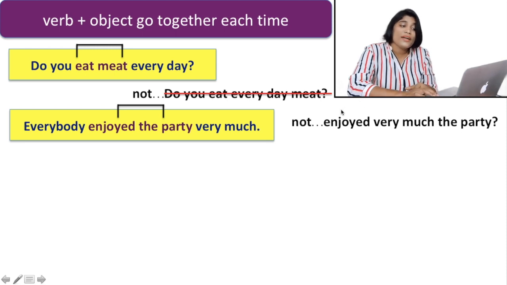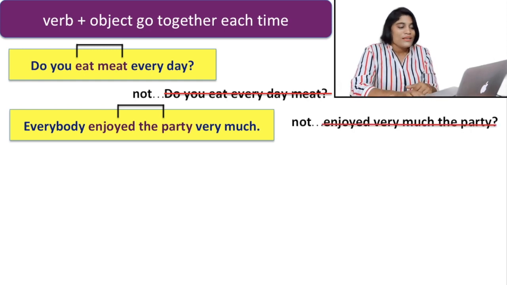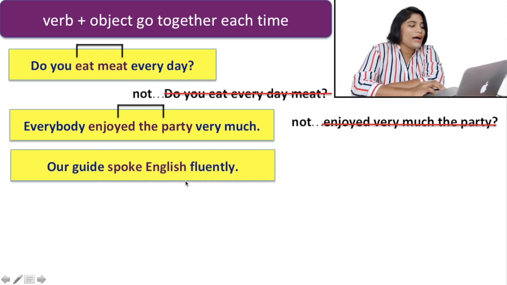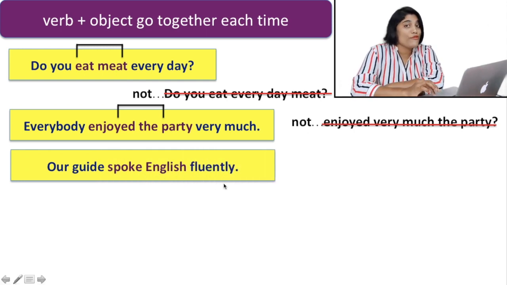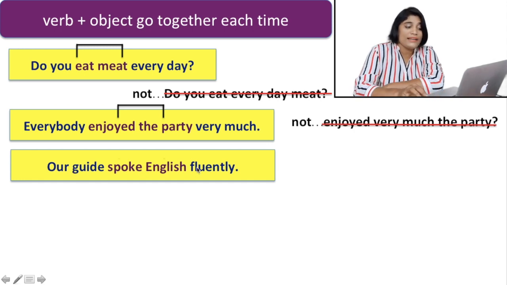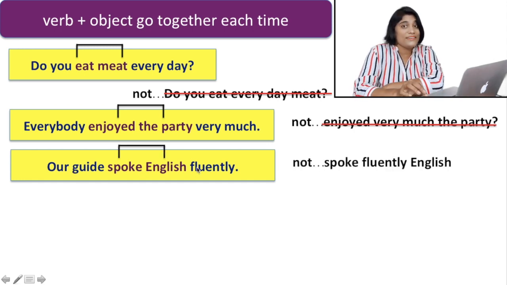Because in between the verb and the object, you are not allowed to use any other word. So it is wrong. Another example: our guide spoke English fluently. You do not say, our guide spoke fluently English. This is not correct, because you have to put the verb and object always together.